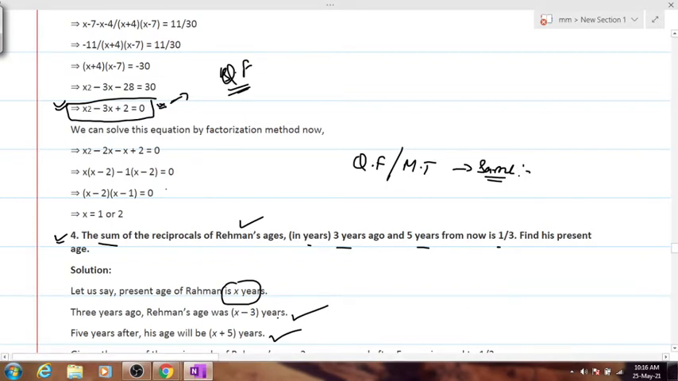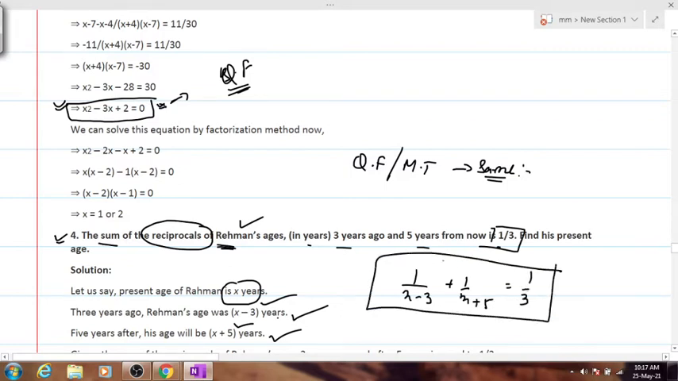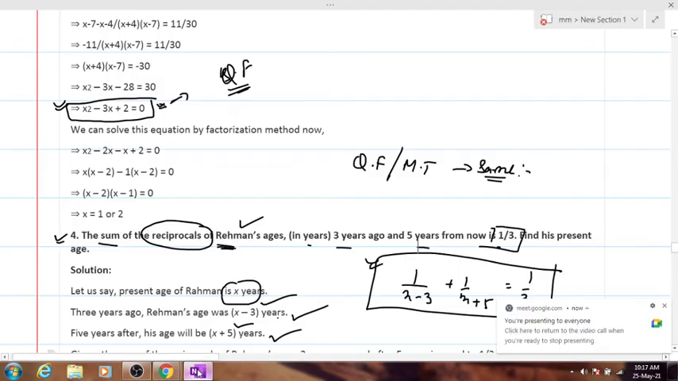Reading the first sentence, we see the sum of the reciprocals of Rahman's age. So 1 by x minus 3 and 1 by x plus 5, the sum of reciprocals is equal to how much? 1 by 3. Yes, 1 by x minus 3 plus 1 by x plus 5 equals 1 by 3. Is this clear to everyone? Chalo, then go on to calculate the value of x. How many have got this equation? I hope this equation is not a problem for anyone.